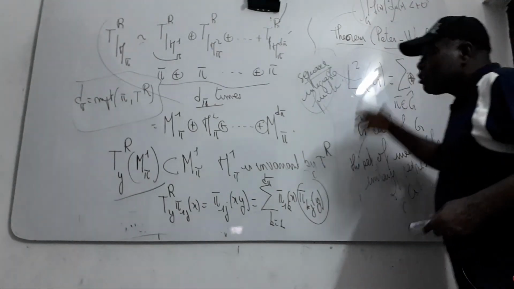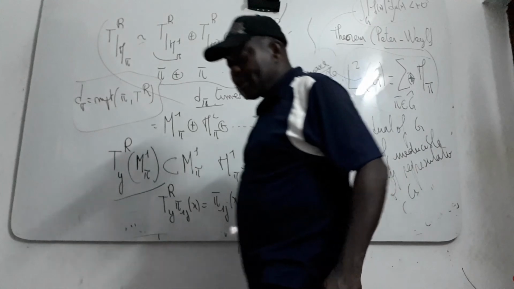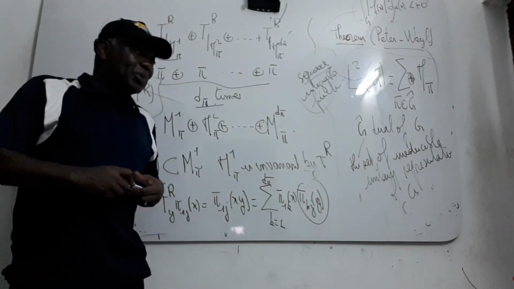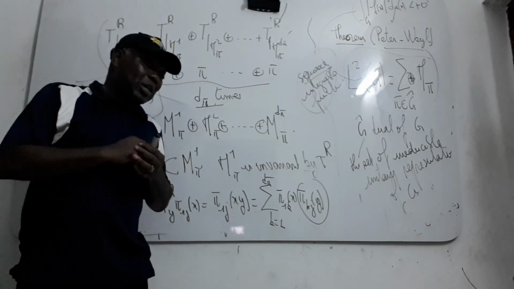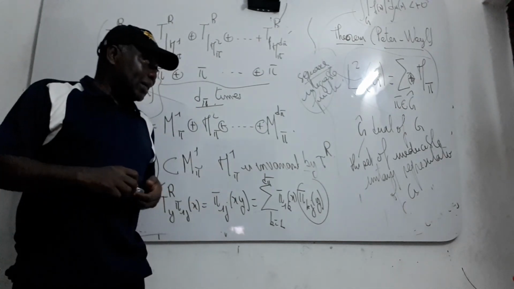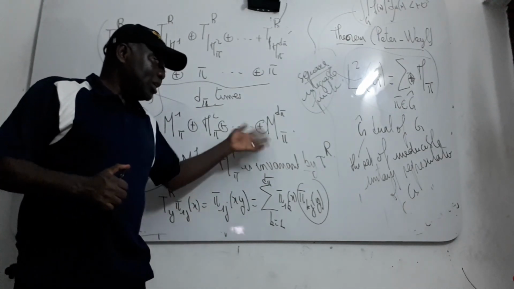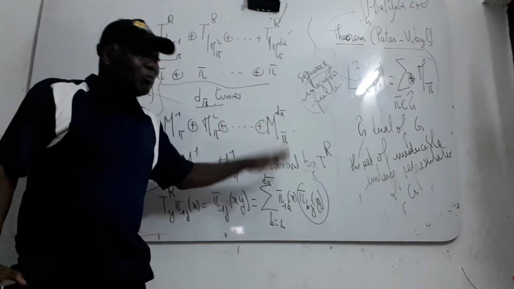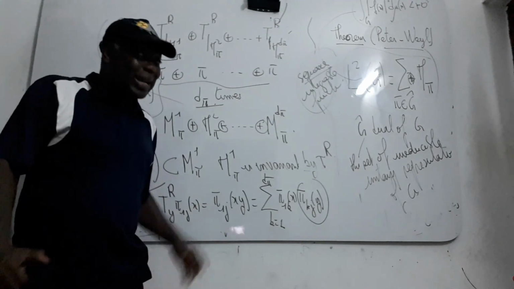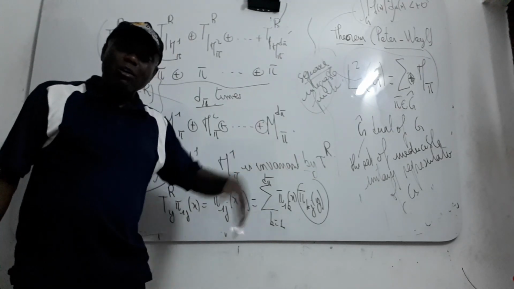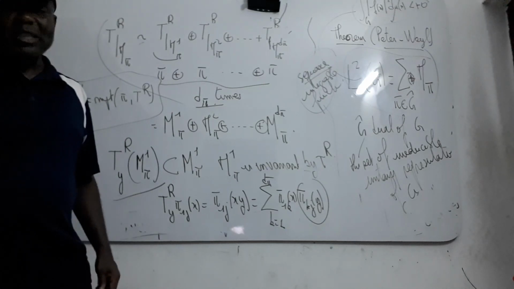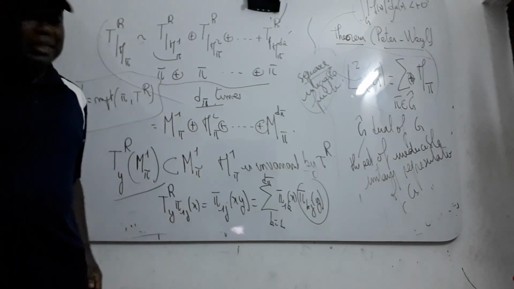This is the main result we can get concerning compact groups. For compact groups, you have to prove that any irreducible representation of a compact group is finite dimensional. And from here you need some basic elements. Any representation of a compact group can be made unitary, what you call a unitary representation.